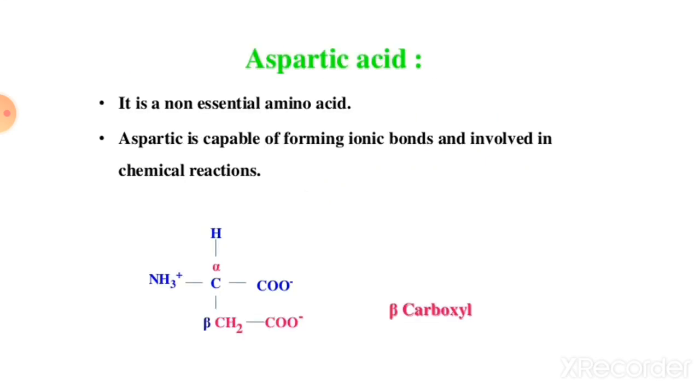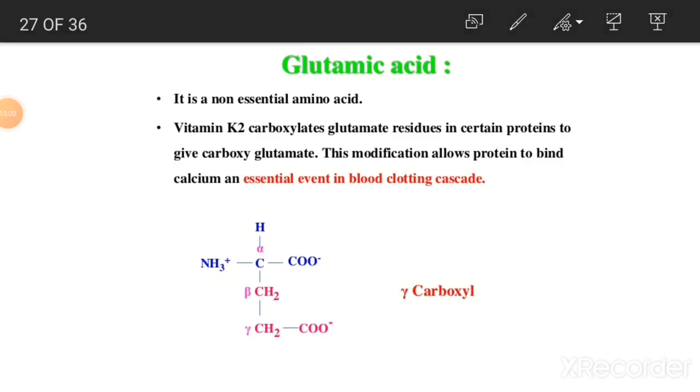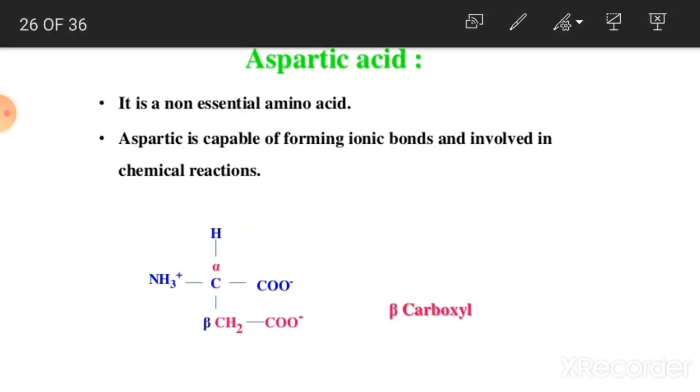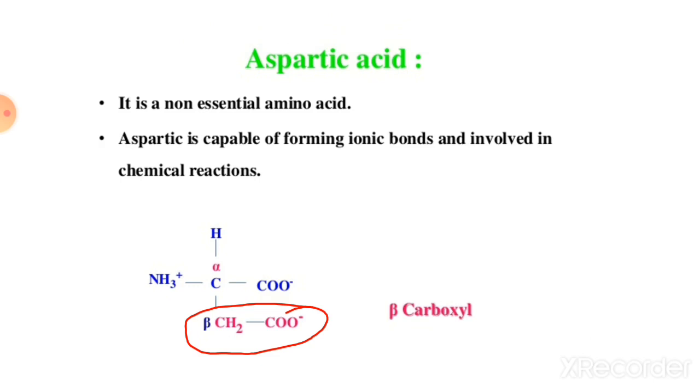Then first amino acid is aspartic acid. It is a non-essential amino acid. Aspartic acid is capable of forming ionic bonds and is involved in chemical reactions. Means in the side chain there is an acidic group and the other structure is the same as other amino acids.